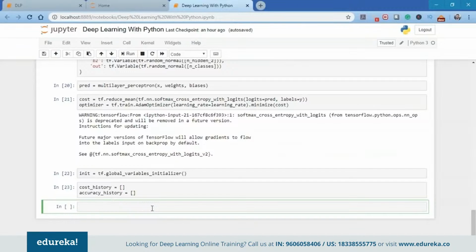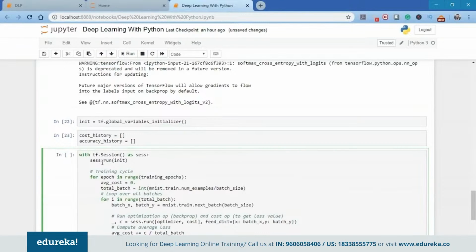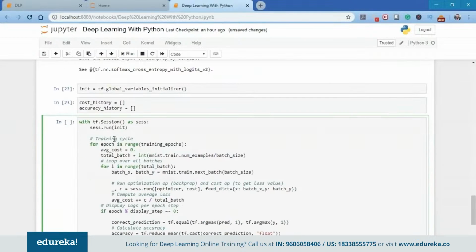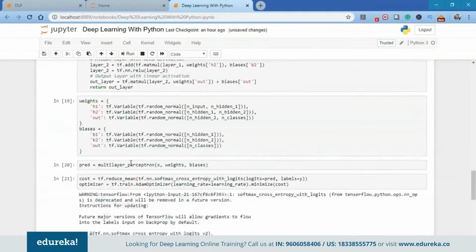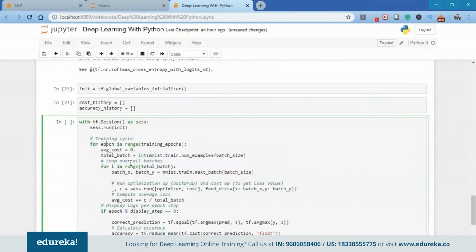So don't get afraid when I show you this code. What we're going to do is launch the graph which we created. So for that, we're going to use tf.Session as sess. And then we have the training cycle, for epoch in range training epochs. So epochs, which we mentioned earlier, are 15. So we're going to train this for 15 epochs.